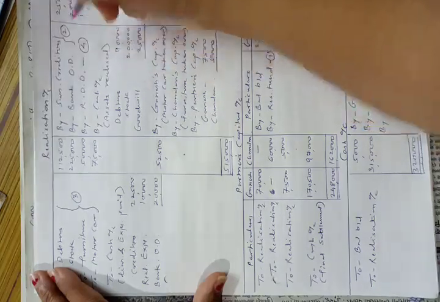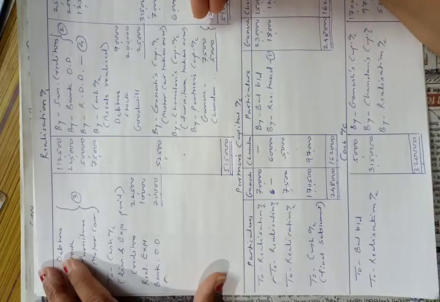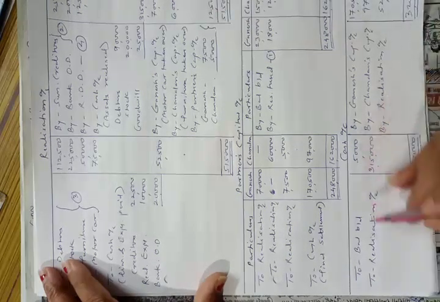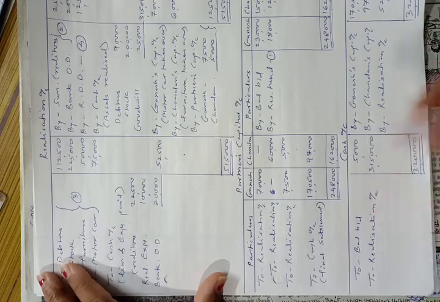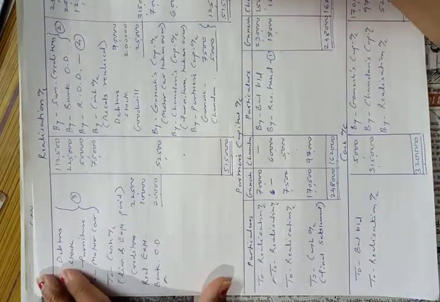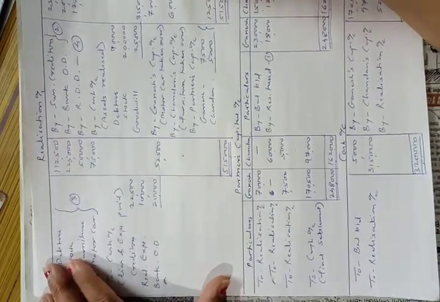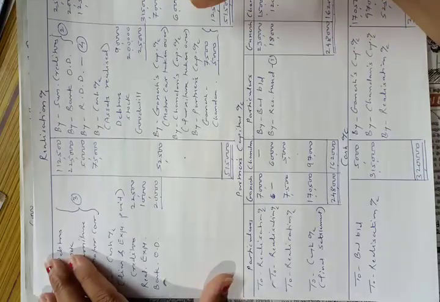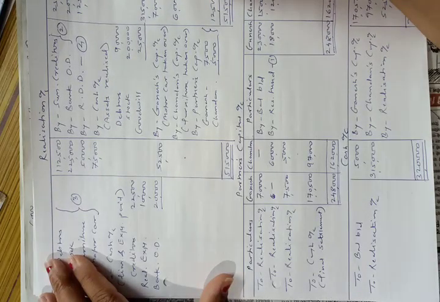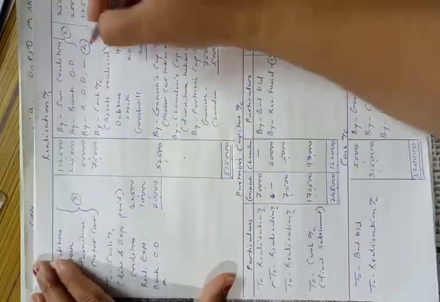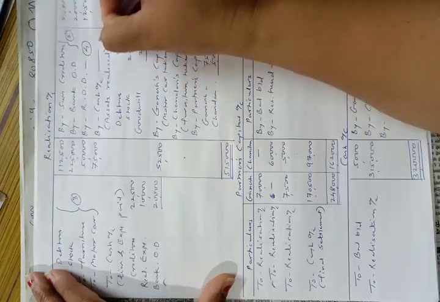So this will be the fourth entry. We have transferred cash balance here, but it will not be any entry for balance. So now we have to make entries for adjustment. First adjustment is of assets realized. So this entry will be fifth.